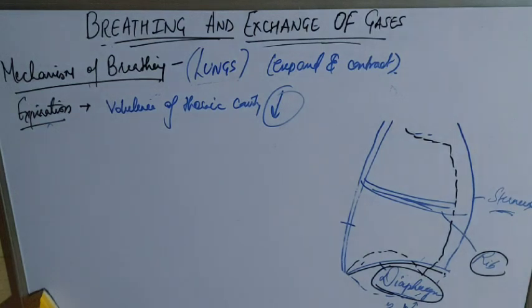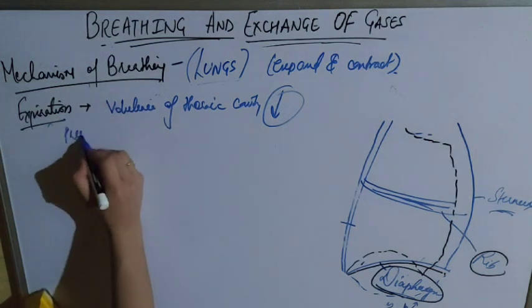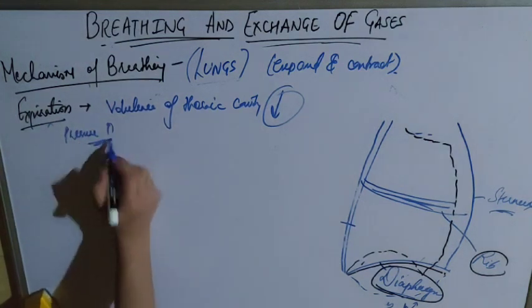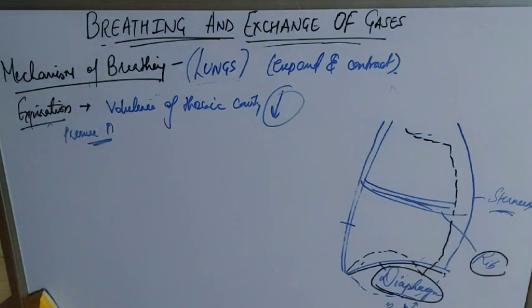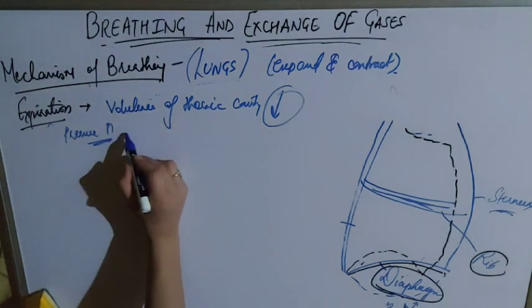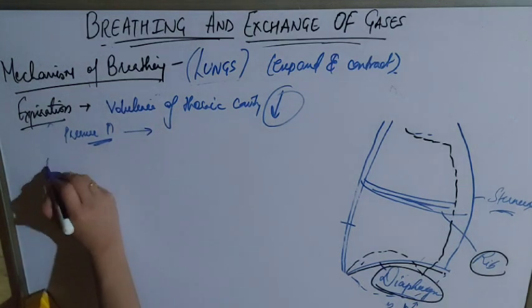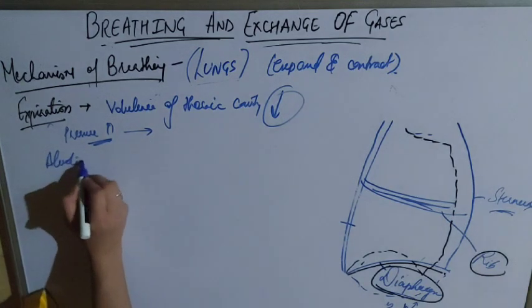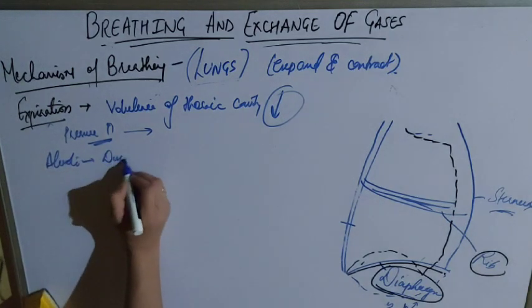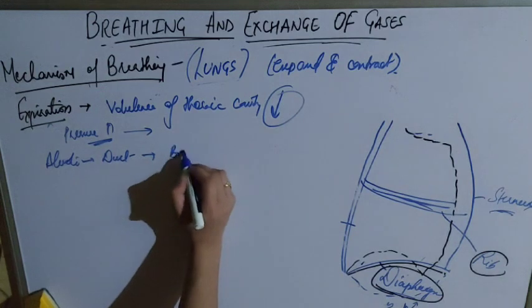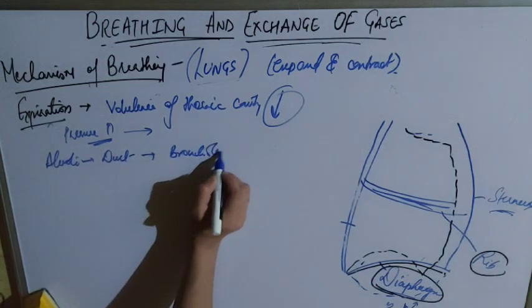Thus, what will happen? Air pressure inside the lungs will become more, because more air has already entered the body. Then foul air will go out from the cavities of the alveoli and be released out of the body. How will it go? From the alveoli, it will move into the ducts, and then the bronchioles, just the opposite way.